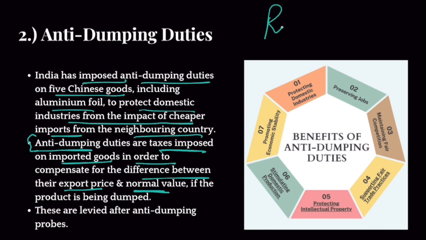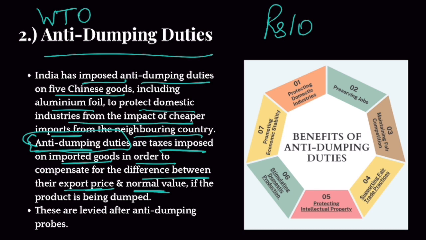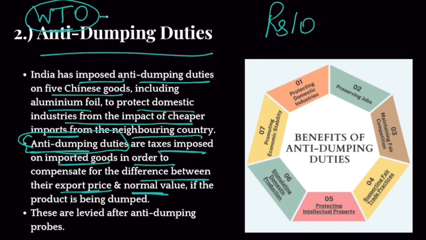So the fair value of this pen was 10 rupees, but China was selling it at 5 rupees. Okay, export price was 5 rupees. So to compensate for this difference, government levies a tax, and that tax is known as anti-dumping duty. Now, the thing is, anti-dumping duties are permissible under WTO. Fair competition.